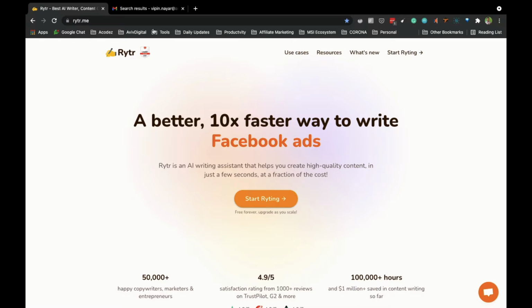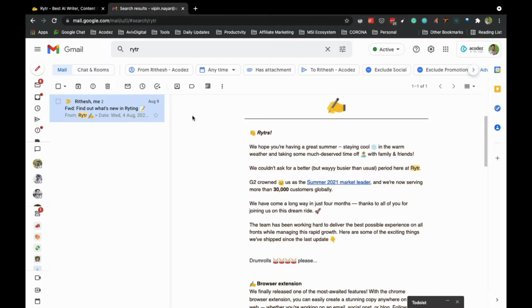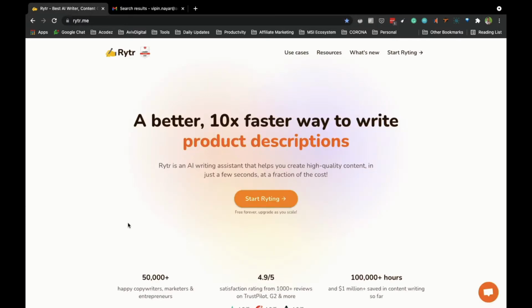RYTR.me is a tool. Before we start, I just wanted to show an email. Within 5 months, they got 30,000 customers globally. So that is the quality of this particular tool. And this tool is basically an AI-based content writing tool. And I really love this tool and I use it every day.